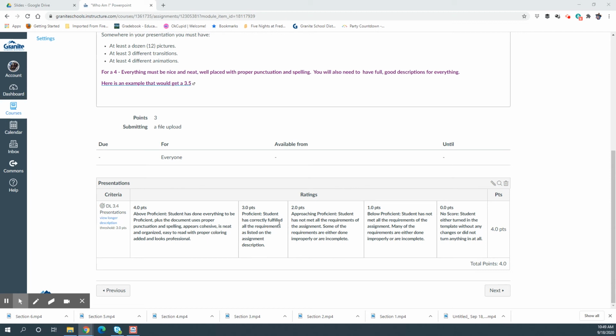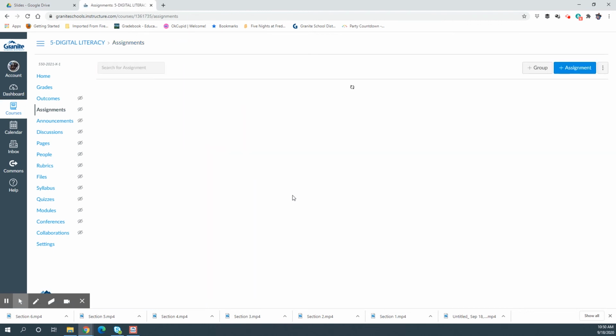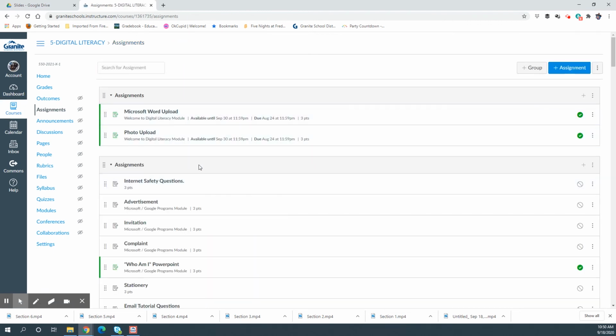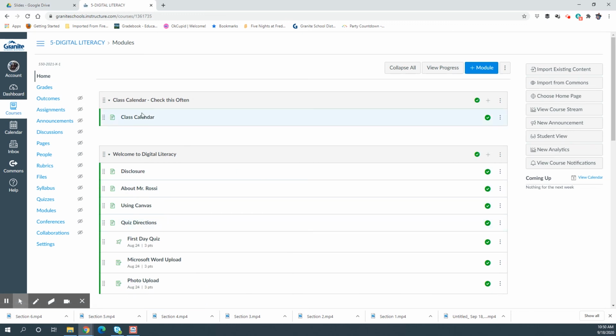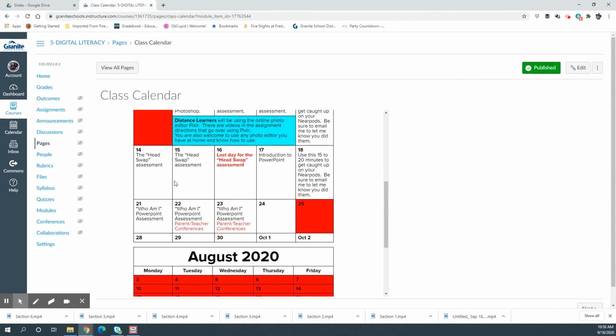I'll mention it on the school calendar. So if you're a distance learner and you want to know how much time you have left, go up to the class calendar. I will talk about it here. Right here it says we're doing at least those 3 days. This is a distance day because we have that day off. I'll see how people are doing and we'll go from there.